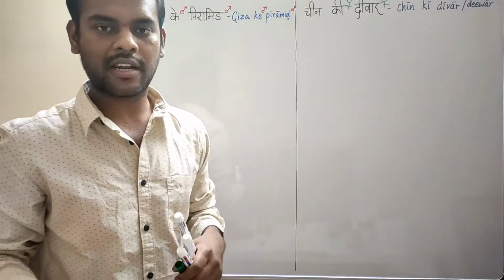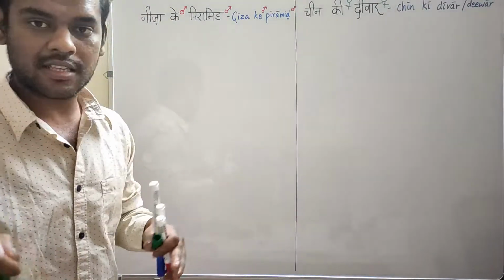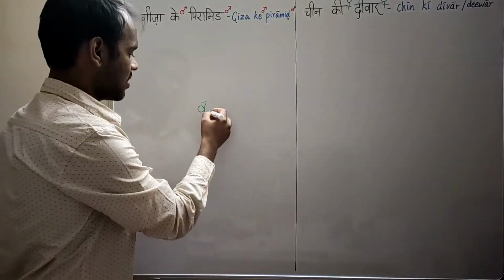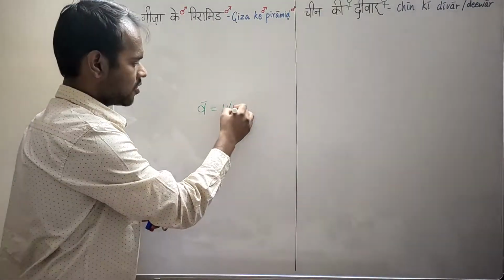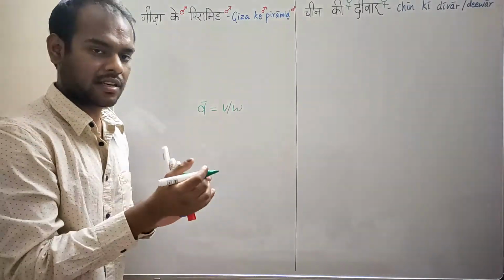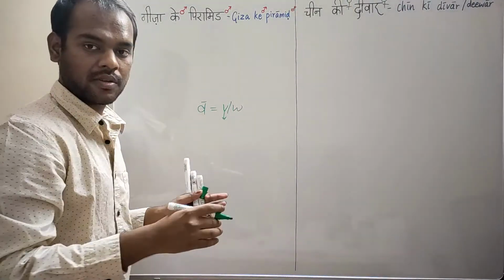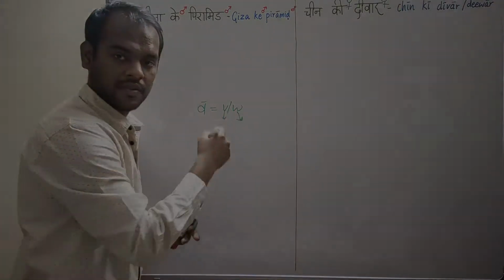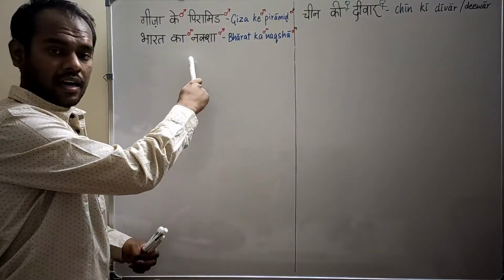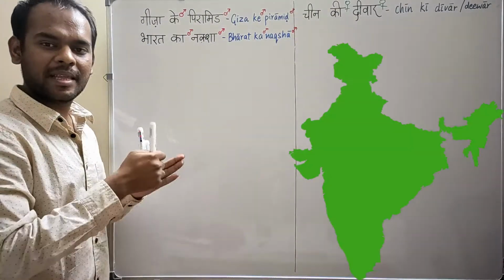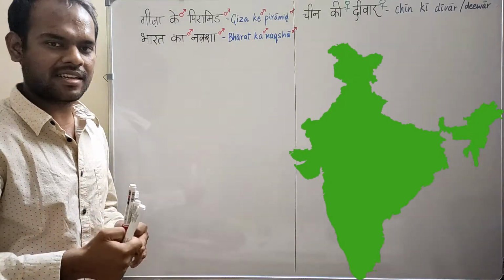I've written the alternate spelling for Diwar because in Hindi there exists only one letter, that is V, which we use for both the sounds. Usually the words that have Sanskrit origin have the V sound, and usually the words that have Persian origin have the W sound. Bharat ka Naksha matlab the map of India.